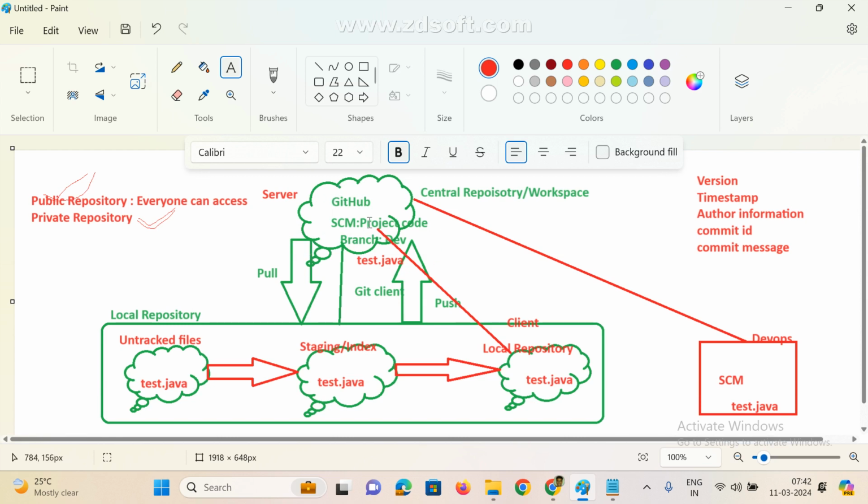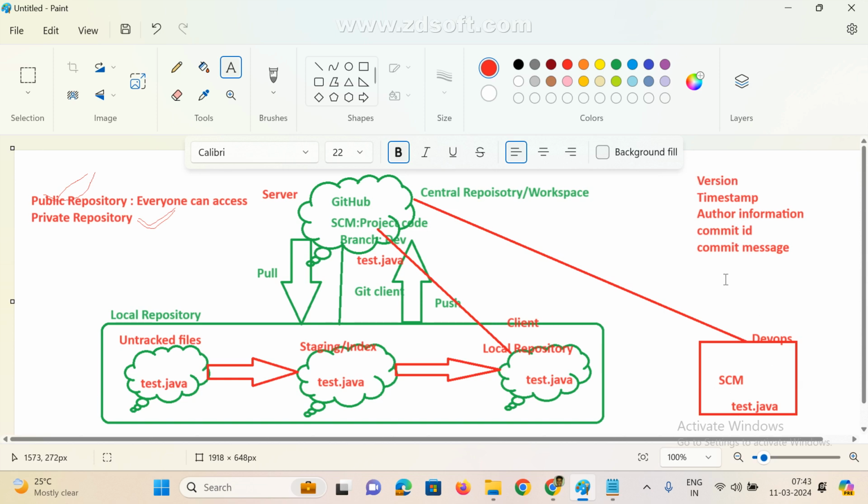Anyway, we are using version control, right? Now we can easily track it. This information is stored in the log. See here, when it was deleted, who is the author, what is the username, which user deleted that file. What is the commit ID, what is the message. This information we can easily track, and they can easily identify, hey, you deleted this file. For example, if I modified this file, they can easily track it. Who modified this file? Who is the author when you modified? That information we can easily track.